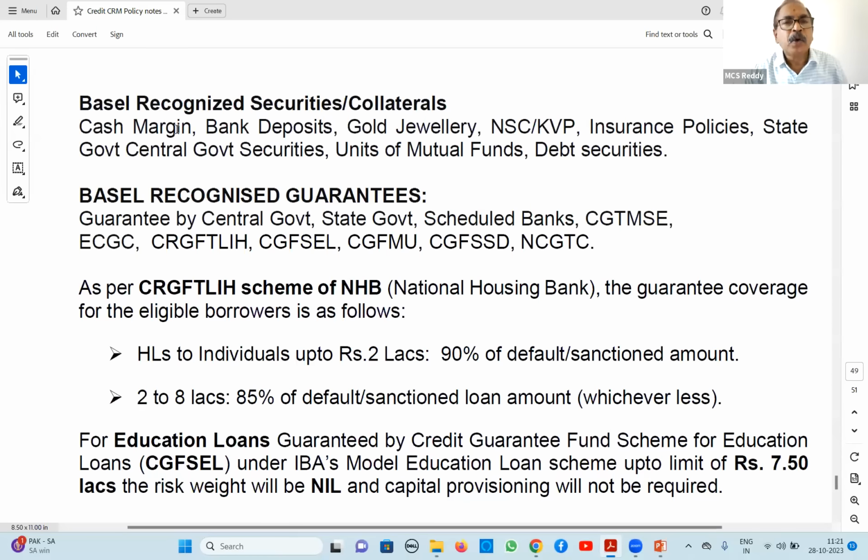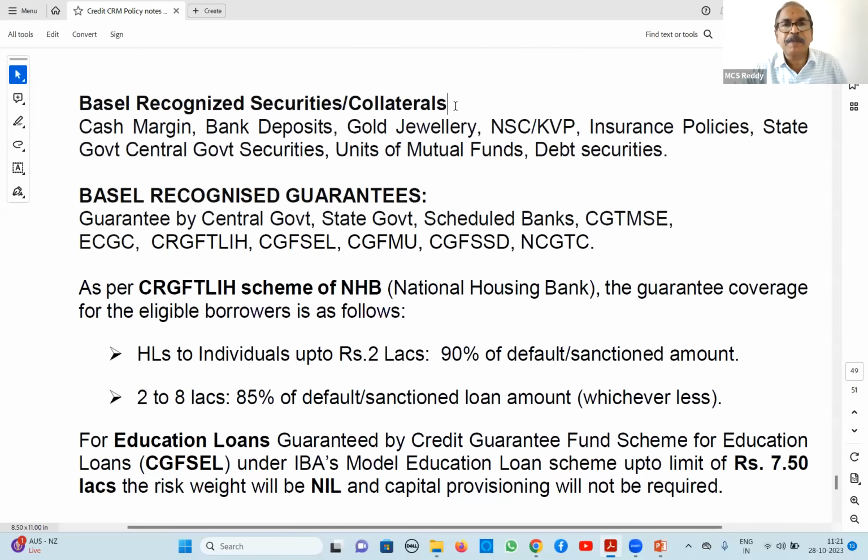These are only collaterals or securities for loans. For calculation of capital, our mortgage, land and building, plant and machinery, stocks, crops, etc., they are not considered as securities only for calculation of capital. Basel ka, not for other purposes.